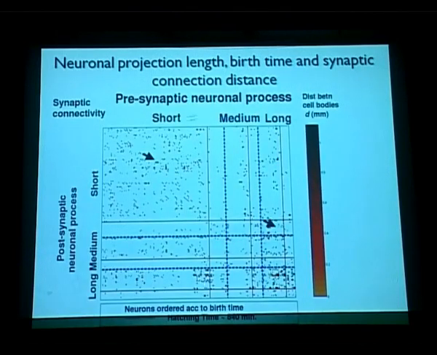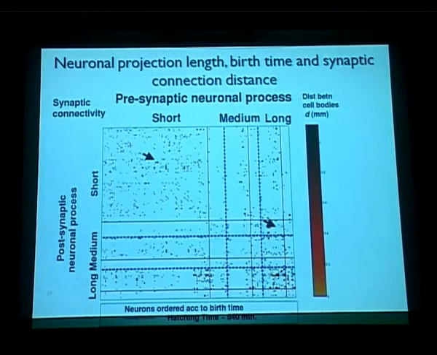These are the postsynaptic connections that are received, and then we have divided each of these squares into the birth time. So this is the lowest birth time, this is the highest birth time. Further, it has been divided into before hatching versus after hatching, and each of these cells basically represents neuron cell distance, the physical distance between the cell bodies.